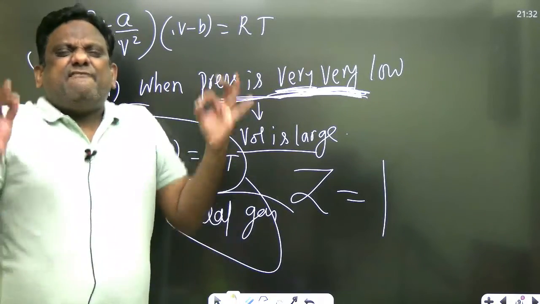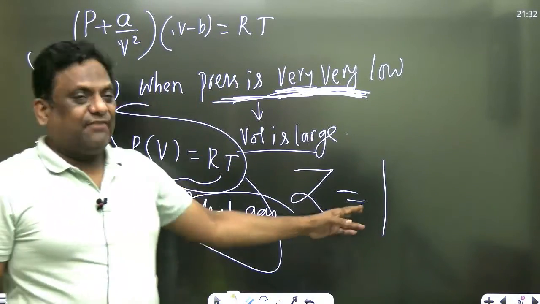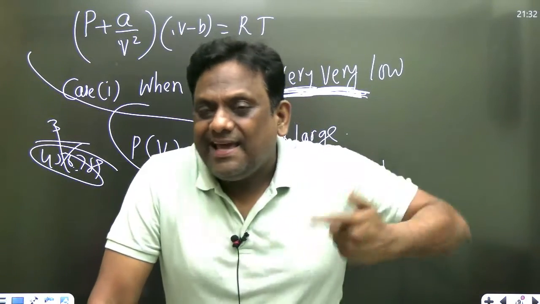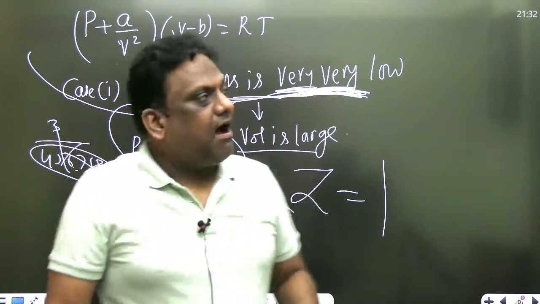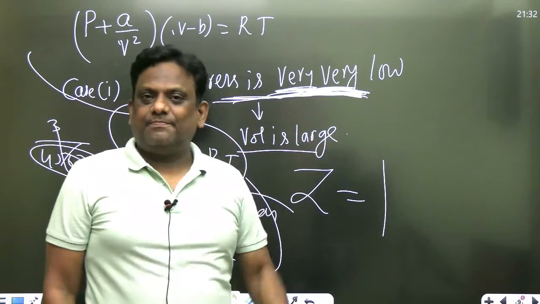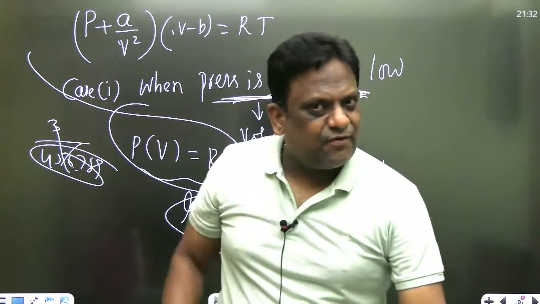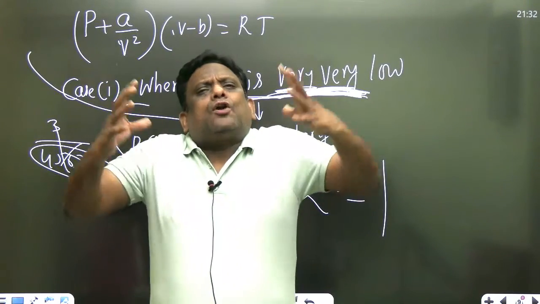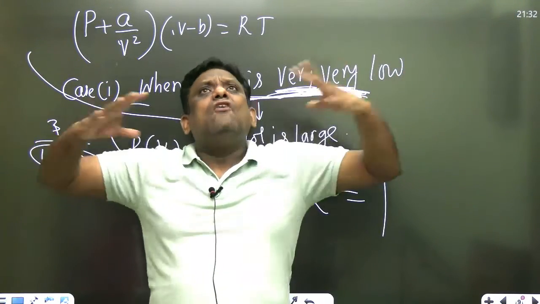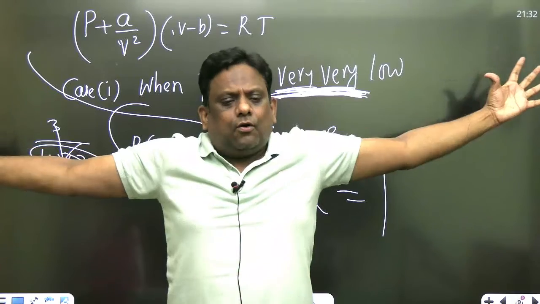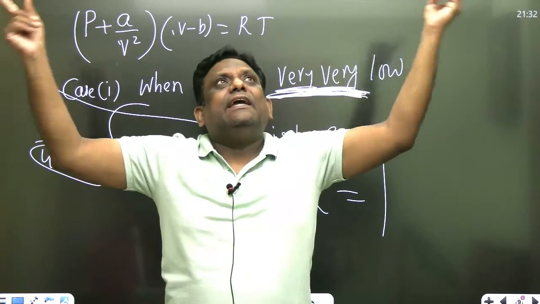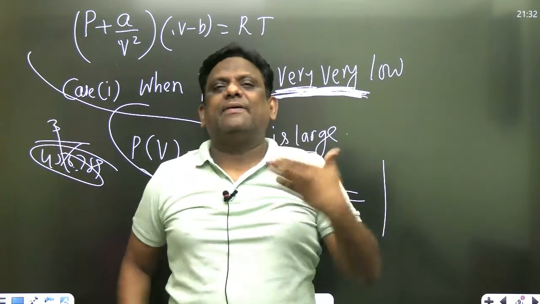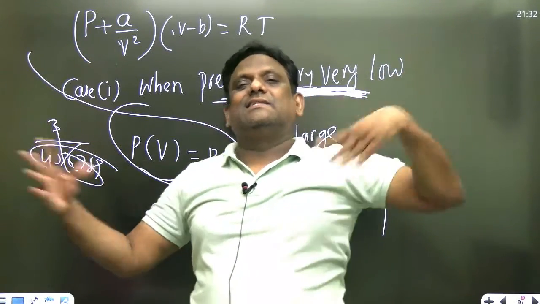At very low pressures, the compressibility factor is equal to 1. Means a real gas behaves as an ideal gas under very low pressures. What is the physical explanation for this? When pressure is very low, the volume occupied by gases is very large. When the volume is very large, देखो, the intermolecular distance is large, the force of attraction is negligible.